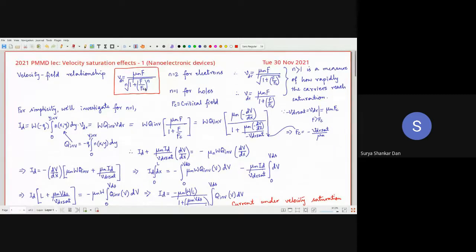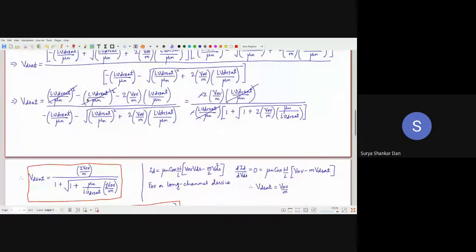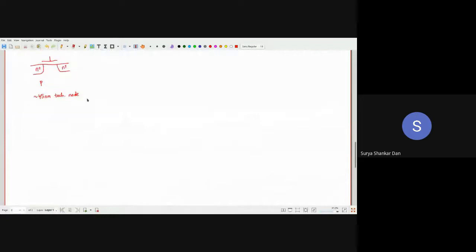Now, these effects are not dealt with in most of the standard textbooks because these are very, very recent topics which have come up in modern technology. So let us first understand the velocity saturation effect. Remember that when we were dealing with the generalized scaling theory, I did mention this velocity saturation regime and long channel devices.